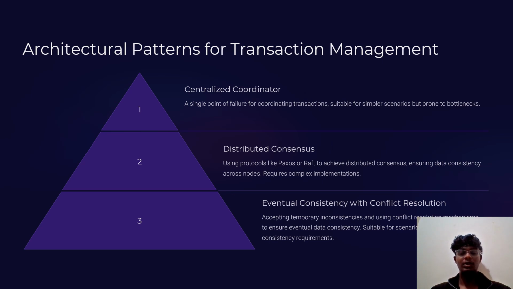The third one is eventual consistency with conflict resolution, accepting temporary inconsistency and using conflict resolution to ensure eventual data consistency, suitable for scenarios with relaxed consistency requirements. These are the three architectural patterns for transaction management.